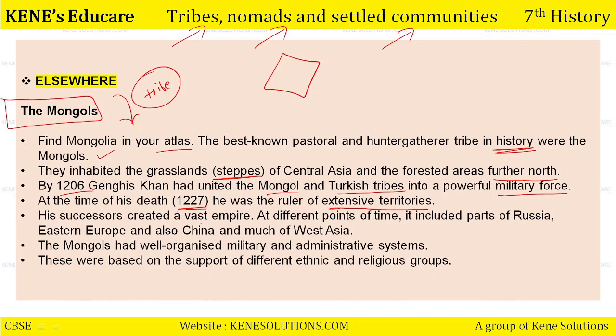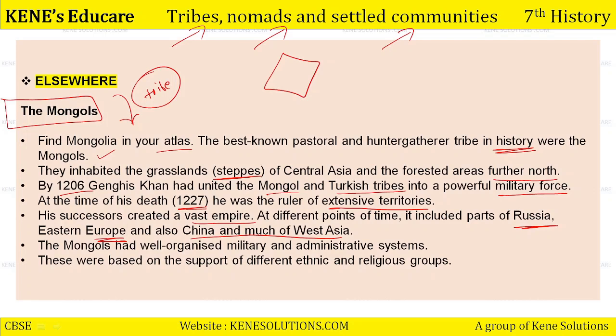His successors created a vast empire, though for this they had to bleed a lot of blood as well in different parts of the battle around the world. At different points of time, it included parts of Russia, Eastern Europe, and also China and much of West Asia. This was the vast expansion of the Mongolian tribe as a large dynasty.